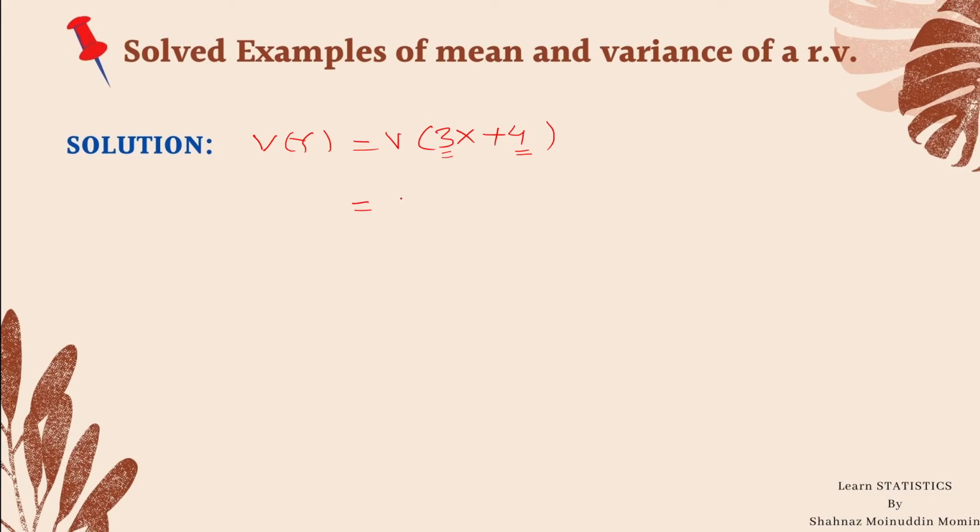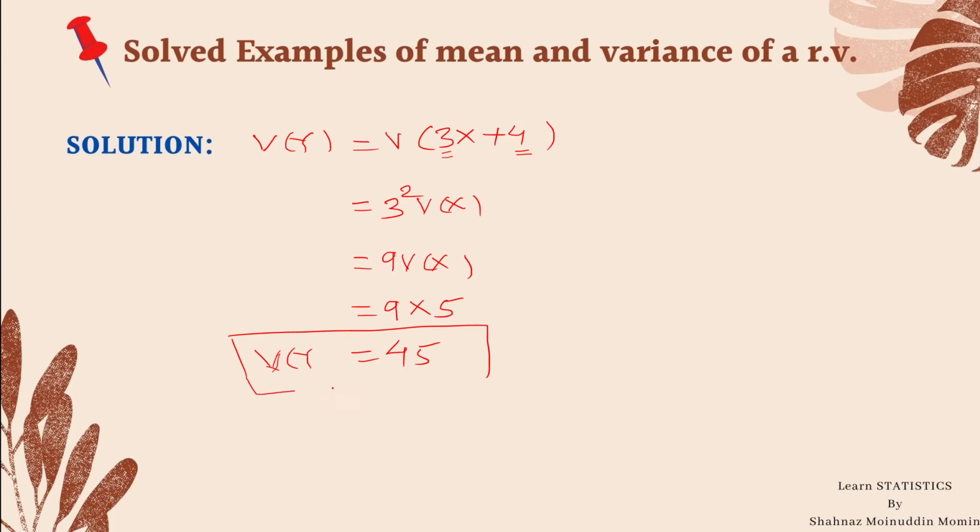So it is 3 square into variance x by the second property of variance. So it is 9 into variance of x, and we are given the value of variance x as 5. So it is 9 into 5, 45. Hence the variance of random variable y is 45.